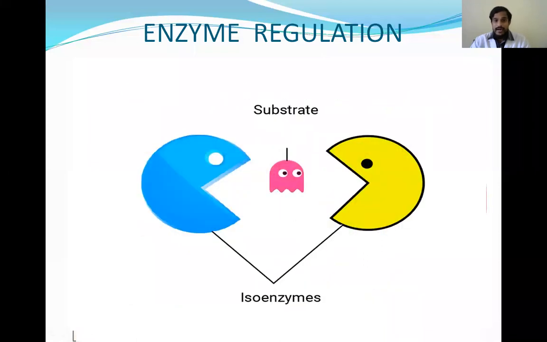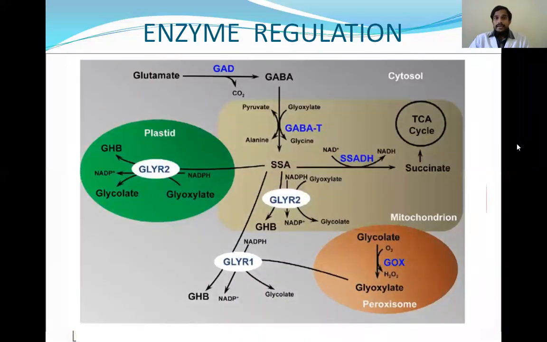And next is the isoenzymes. Presence of different types of isoenzymes also controls the reactions. And regulation by the compartmentation. So compartmentation means nothing but the presence of enzymes in different compartments or different organelles within the cell.